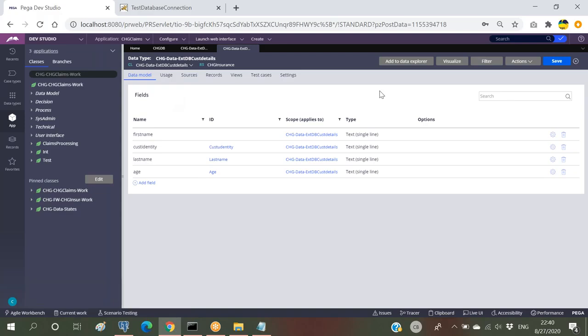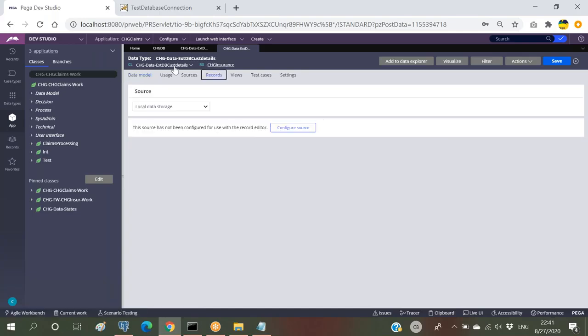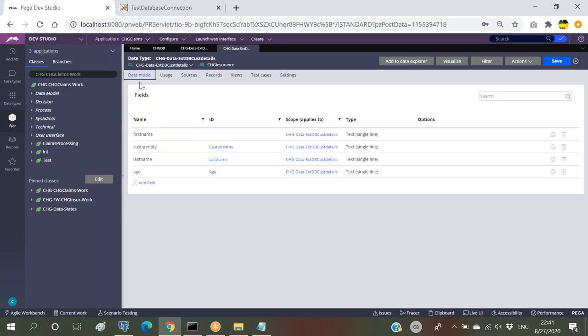If I check the test connection of this class now, it will show something like PR underscore other. Any data class without a dedicated storage will be stored in the PR underscore other table only. So these are all interview questions. If we have a source configured, it will have one separate dedicated table connected. But now I don't want any separate dedicated table created. If I create one, it will create an internal rule based table, which is not required for me. Now the table which is already created has to be linked to this particular class.